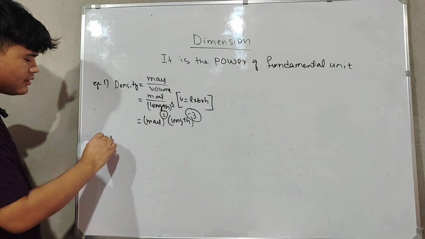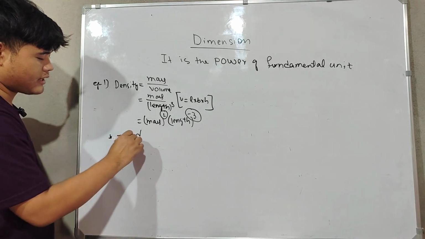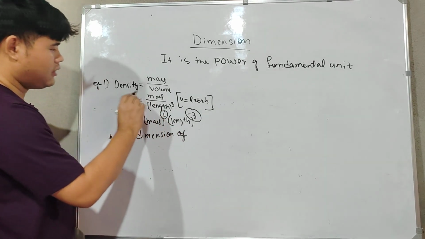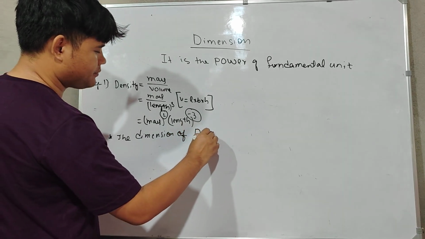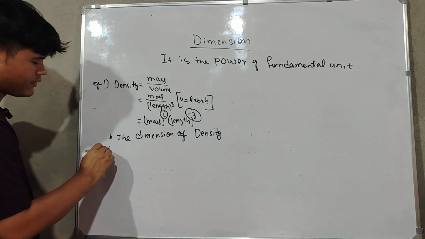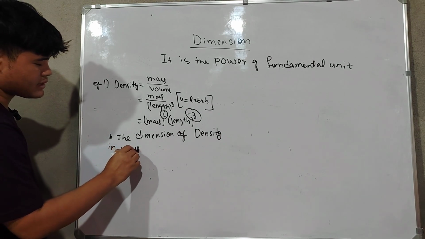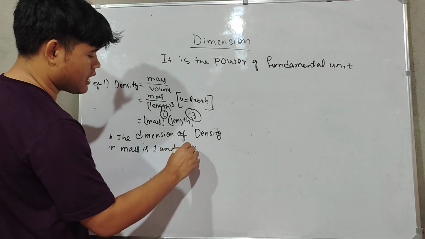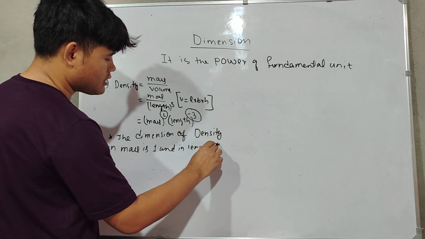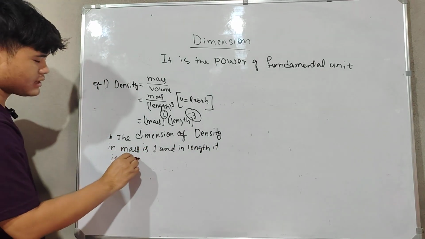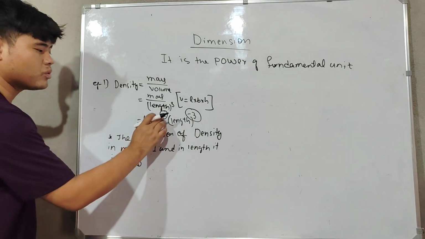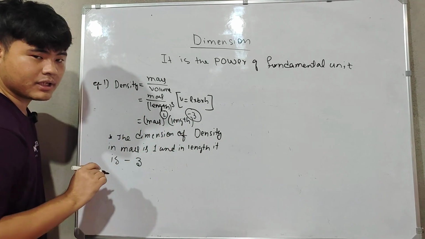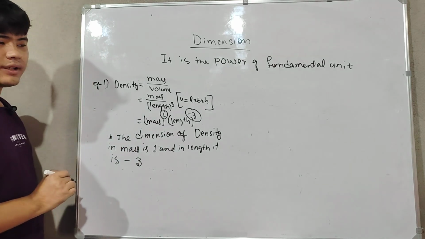We read it like this: the dimension of density in mass is 1 and in length it is minus 3. Mass and length both are fundamental units, so their powers are called the dimensions.